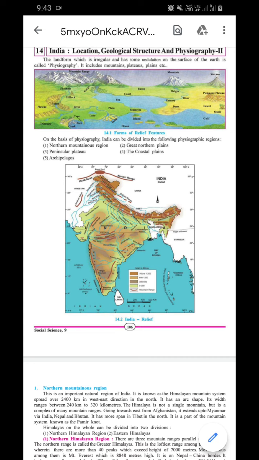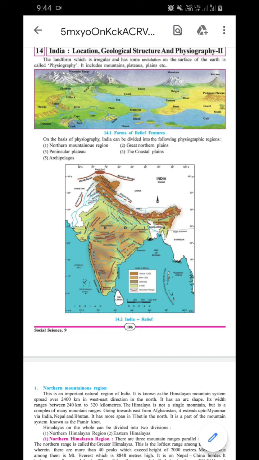Then the Great Himalaya we can divide into three ranges: Ladakh, Zaskar and Kanchenjunga, Karakoram. These are the three ranges. Then when you go to the lower side, the Himalaya has three ranges: Shivalik, Himadri and Himachal. Got it. Now the Himalaya is not a single mountain, but a complex of many mountain ranges.